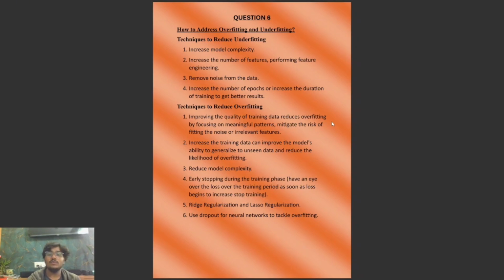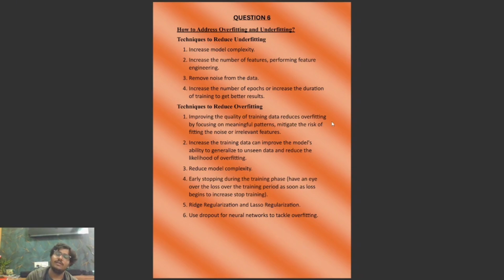Some techniques to reduce overfitting are improving the quality of the training data, which reduces overfitting by focusing on meaningful patterns and mitigating the risk of fitting noise or irrelevant features. We can also increase the training data, which can improve the model's ability to generalize to unseen data and reduce the likelihood of overfitting. And we can also reduce model complexity. So in underfitting we have to increase the complexity, and in overfitting we should decrease the complexity of the model.